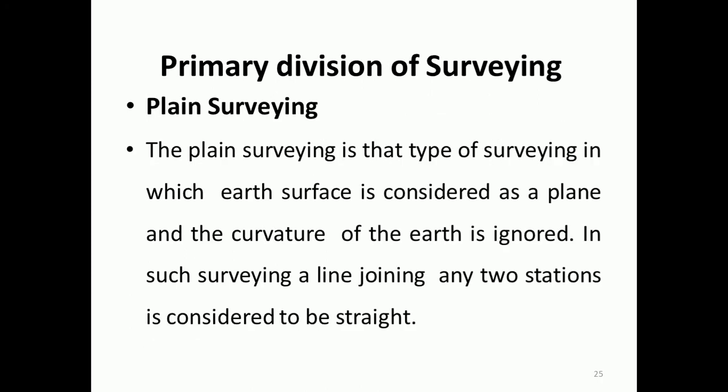Let us discuss in brief the plain surveying. Plain surveying is that type of surveying in which the earth's surface is considered as a plane and the curvature of the earth is ignored. In such surveying, a line joining any two stations is considered to be a straight line. For example, if we take any two points on the ground, measure the distance and plot it, ignoring the curvature, you will simply get a straight line. But if you consider the curvature of the earth's surface, the line between the two points will be a curved line.